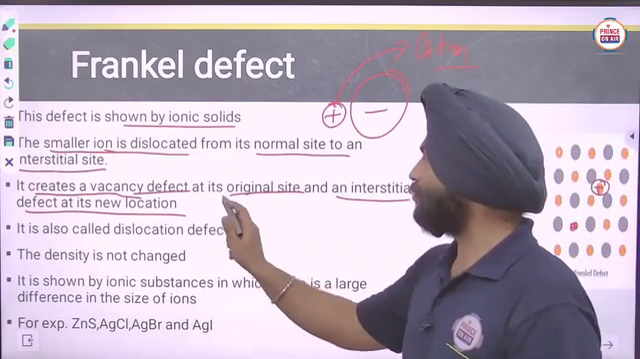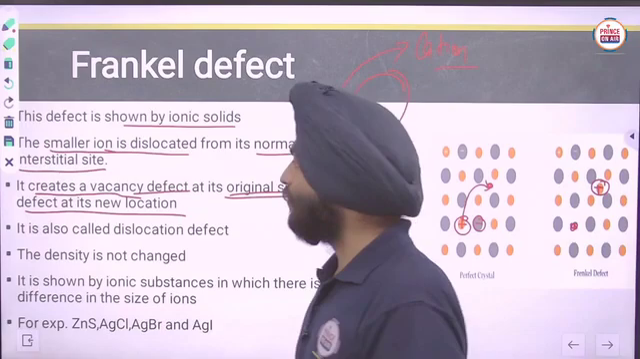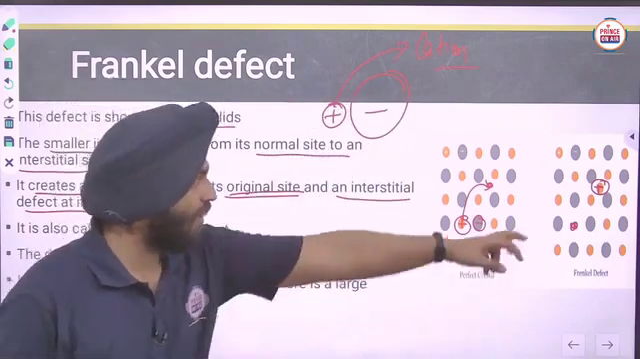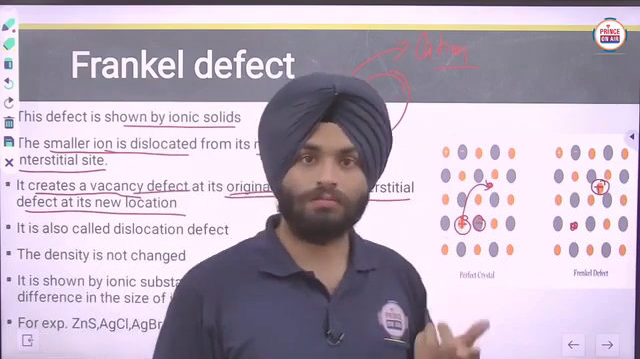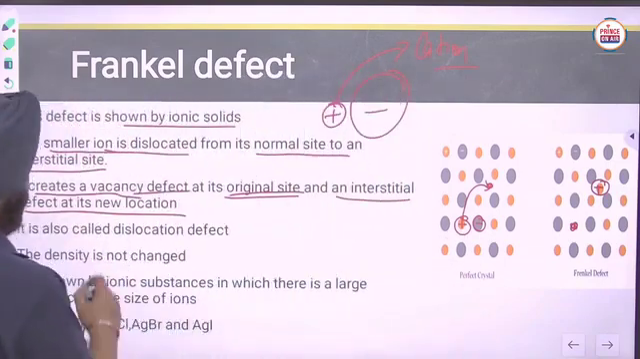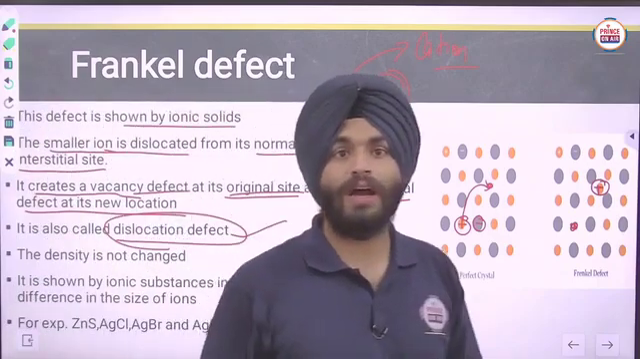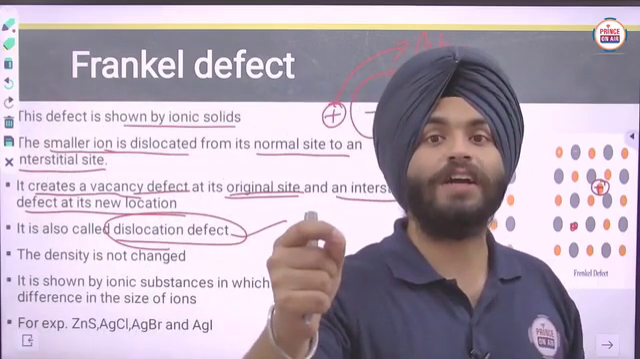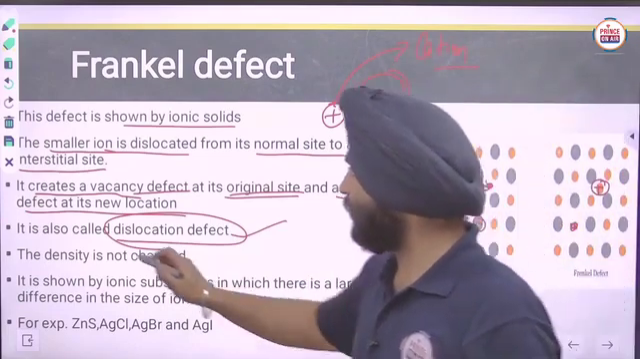At its original site, and the interstitial defect at the new location. Means, see, the interstitial defect is observed here. Yes or no? Yes. So it is called the dislocation defect. That is the most important part. Why is Frenkel defect known as dislocation defect? The answer is this line.